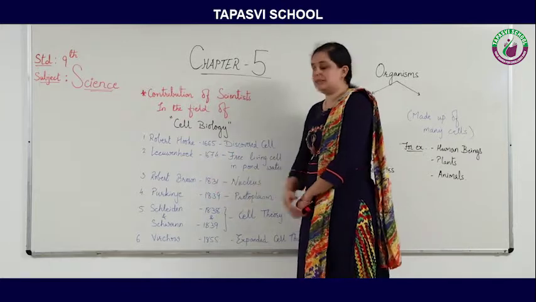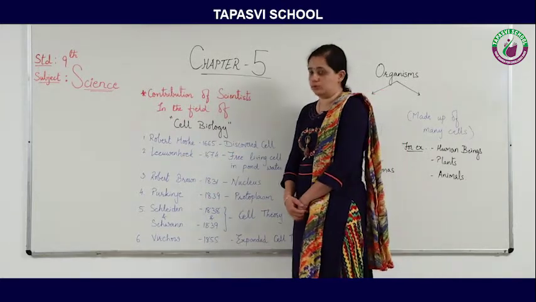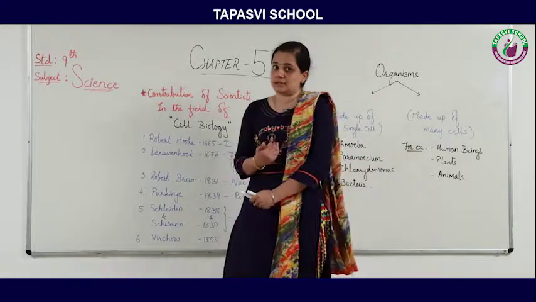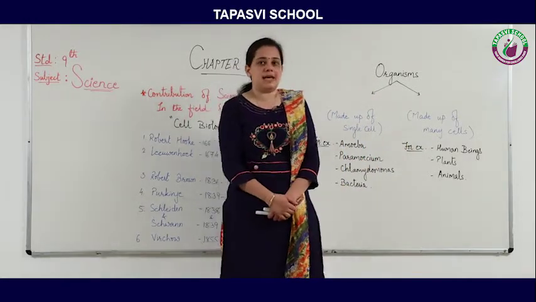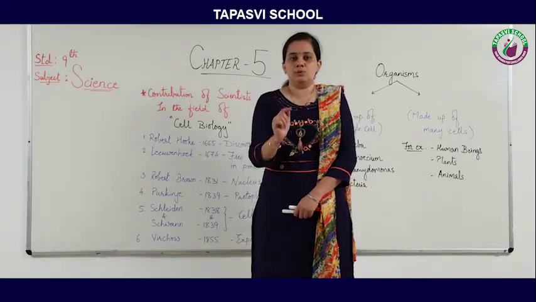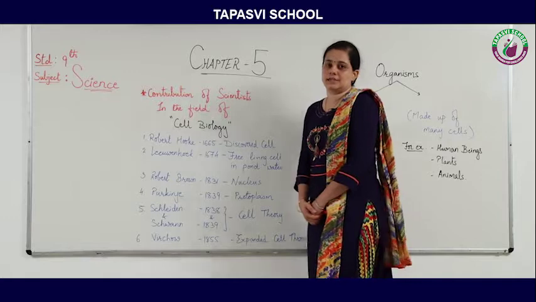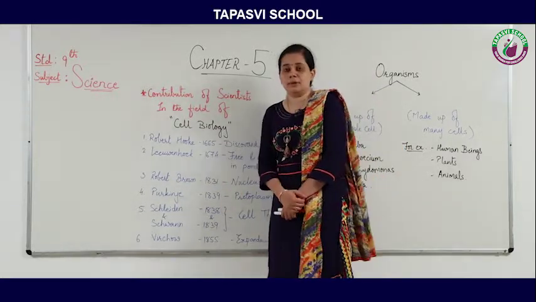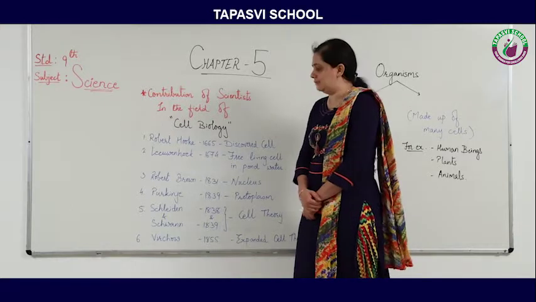Third, in 1831, Robert Brown discovered the nucleus in the cell. As we have discussed earlier, a cell contains three things: a cell membrane, the nucleus, and the cytoplasm. So this nucleus was discovered by Robert Brown in 1831.